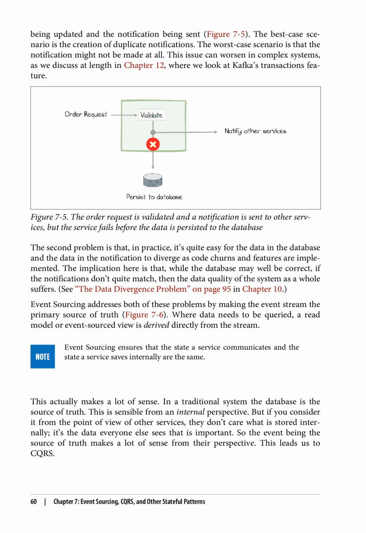In a traditional system, the database is the source of truth. This is sensible from an internal perspective. But if you consider it from the point of view of other services, they don't care what is stored internally, it's the data everyone else sees that is important. So the event being the source of truth makes a lot of sense from their perspective.